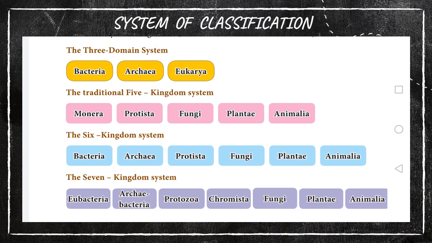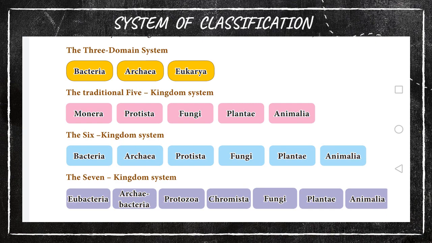Understand? Okay, and the next one, the six-kingdom system. Again there is a subclass division. Listen, the six kingdoms: Bacteria, Archaea, Protista, Fungi, Plantae, Animalia. Monera is classified as Bacteria as well as Archaea. That we said already, right? In the three-domain classification also it is the same. So Monera is classified as Bacteria as well as Archaea. Then the rest are the same: Protista, Fungi, Plantae, Animalia. Do you get me? Okay.